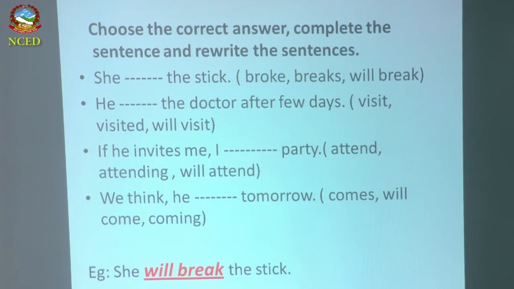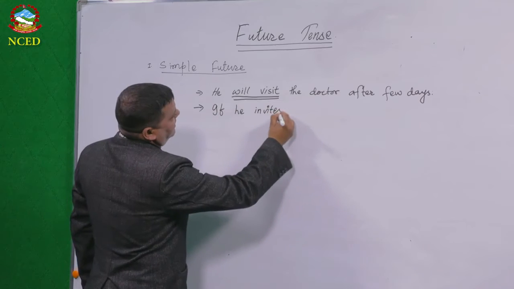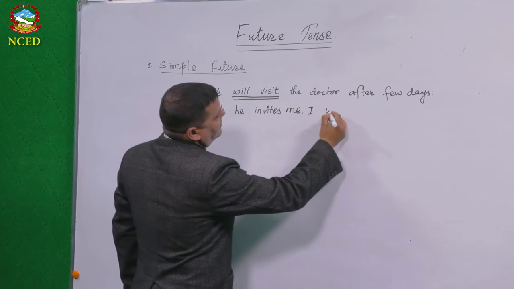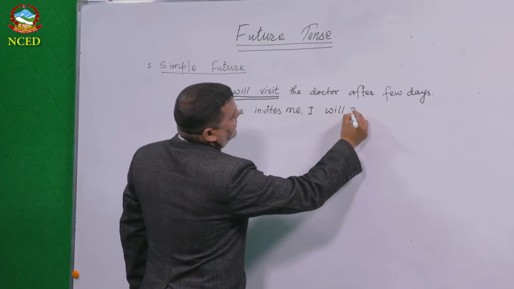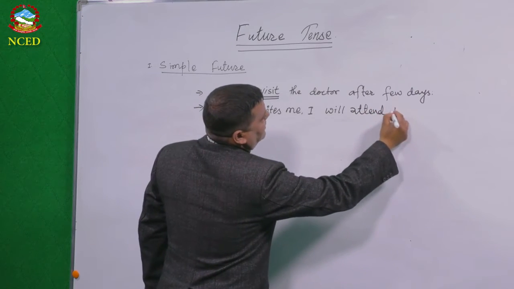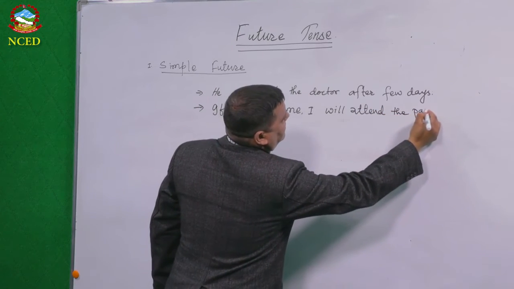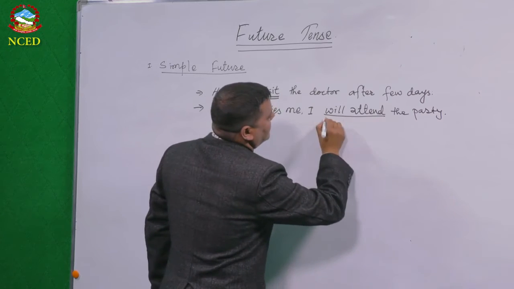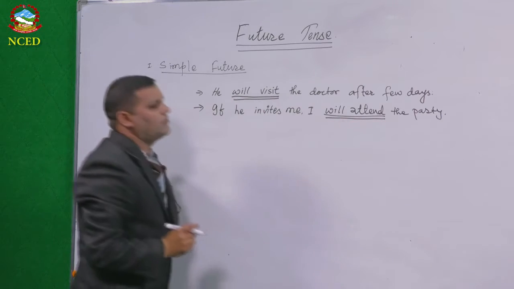If he invites me, comma, I will attend the party. Yes. So will attend. This is the right answer. That you have to do the double underline.